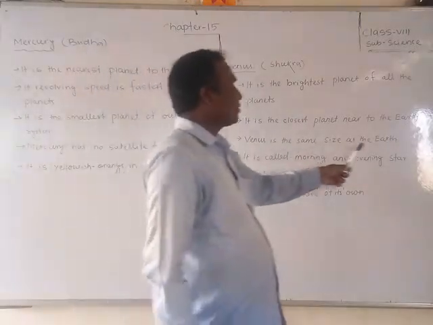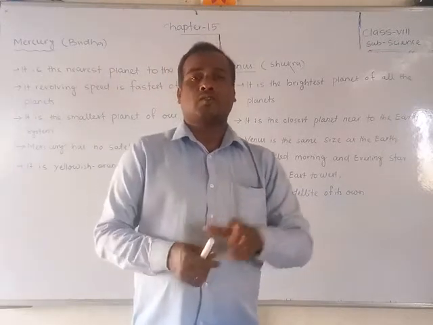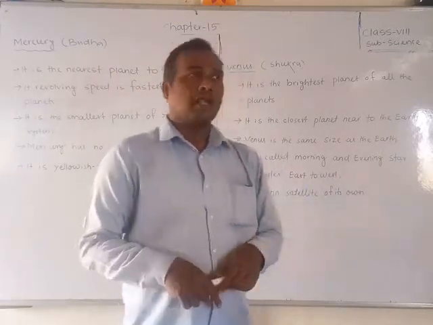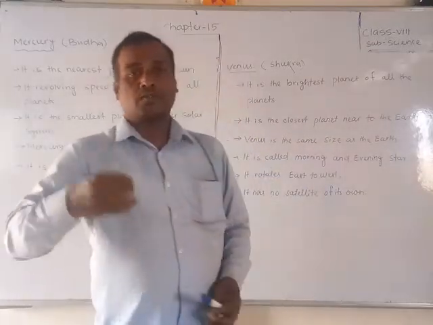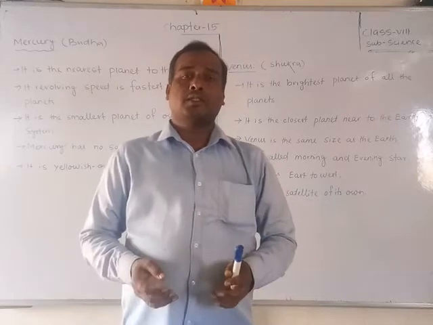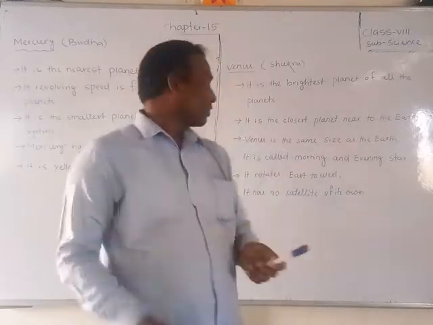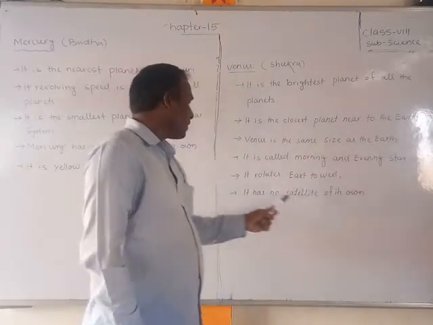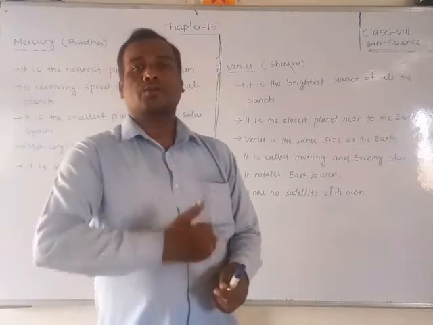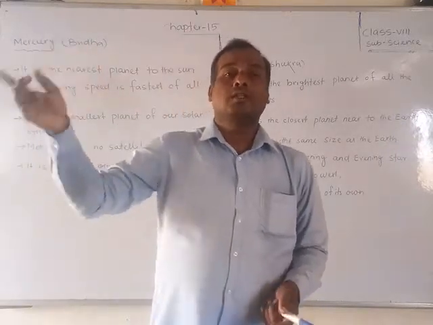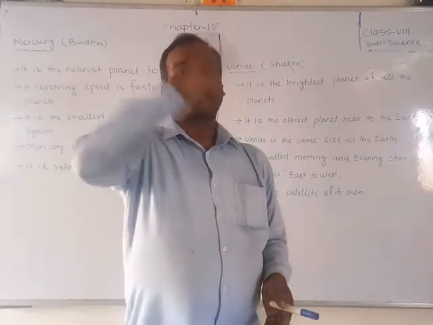Venus is the same size as the Earth, equal in size. It is the closest planet to the Earth. If you compare the distance from the other planets, Venus is the nearest planet to the Earth. It is called the morning and evening star. It rotates east to west, while our Earth rotates west to east. So all heavenly bodies appear to move from east to west.